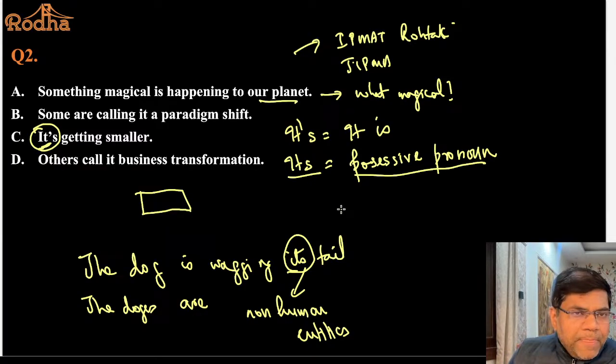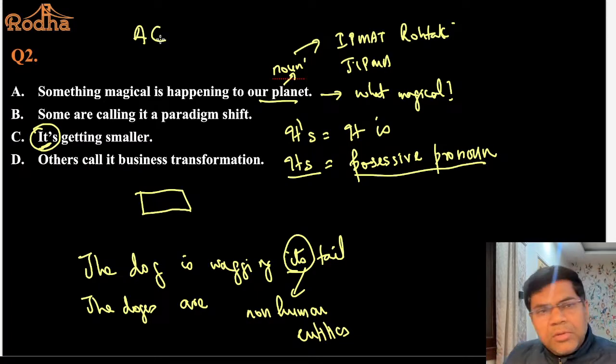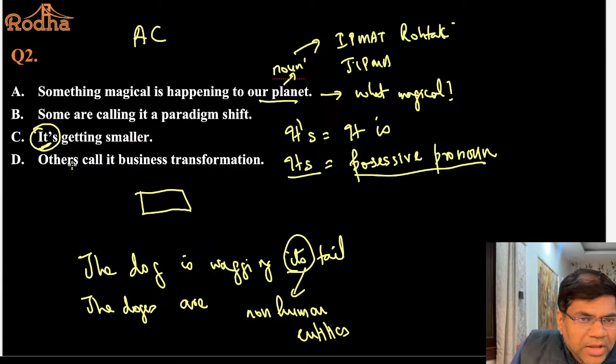Planet, correct? So something magical is happening to our planet. This is a noun, correct? What is the magical thing happening to our planet? It is getting smaller. So आपने क्या किया? A और C को पेयर बना दिया. बहुत बढ़िया काम किया. It is indeed a pair, right? AC is a pair. So can I say that if I want to make sense of others, तो पहले some आएगा, फिर others आएंगे. Some are calling it a paradigm shift. Others call it business transformation, right?